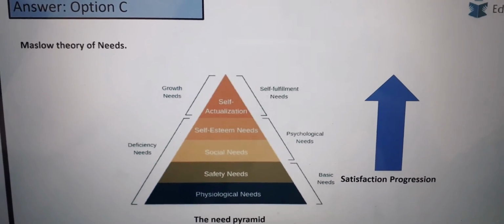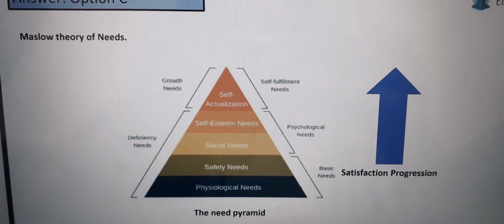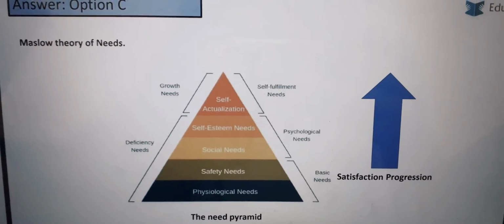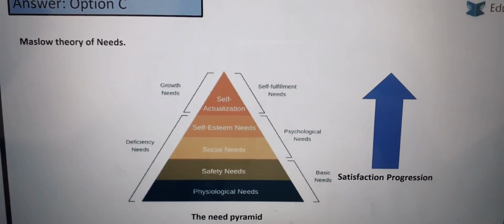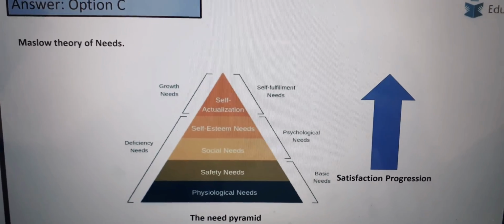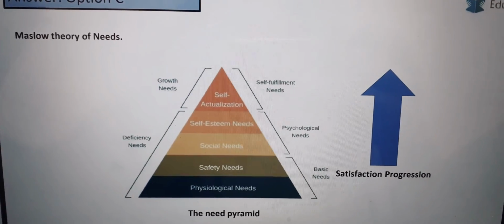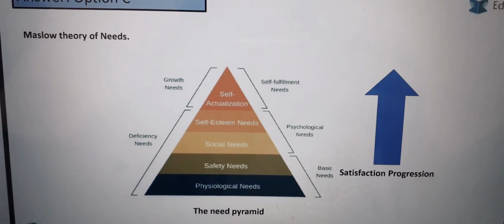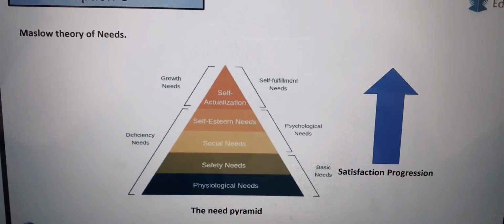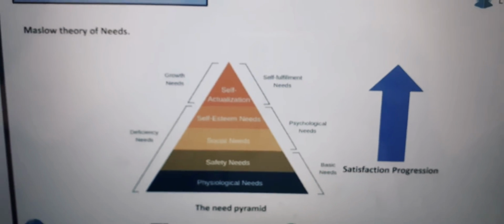Now let us see Maslow's theory of needs diagram. Here you can see that there are five stages. At the bottommost, physiological needs, next safety needs, next social needs, next self-esteem needs, next self-actualization needs. Safety needs and physiological needs are called basic needs.